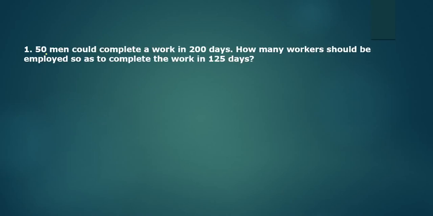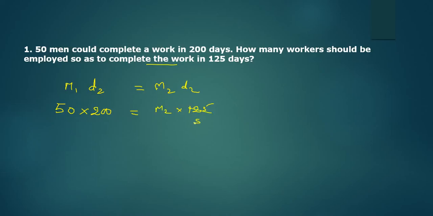See here, 50 men could complete a work in 200 days. How many workers should be employed so as to complete the work in 125 days? Here what is given? M1 is given and D1 is given and D2 is given. We have to find M2. What is the formula? M1 D1 equal to M2 D2. So 50 men can do a work in 200 days. And how many workers should be employed so as to complete the work in 125 days? So how many men are required? I have to find this.